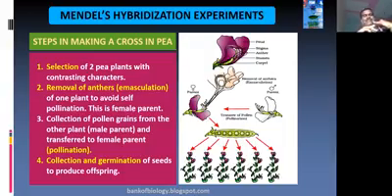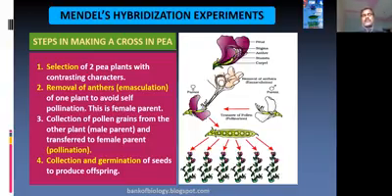Another is that there are varieties of plants, so that you can choose different types of plants. Another is that they can be easily grown in the garden. No need to go to the forest area somewhere else. In the garden only they can be cultivated. Everyday results can be observed. Therefore, he chose the pea plant for his experiment.